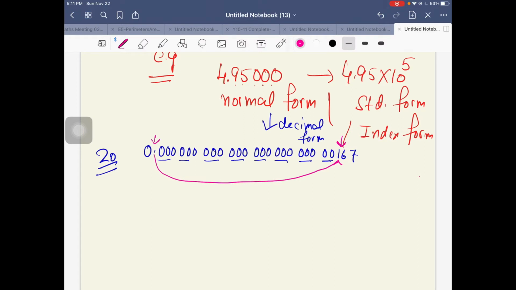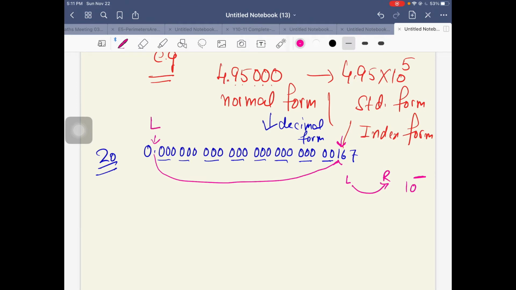Keep it in mind: if the decimal moves from left to right, the index, the power of 10, will be a negative number. In this case, the decimal is moving from left to right.